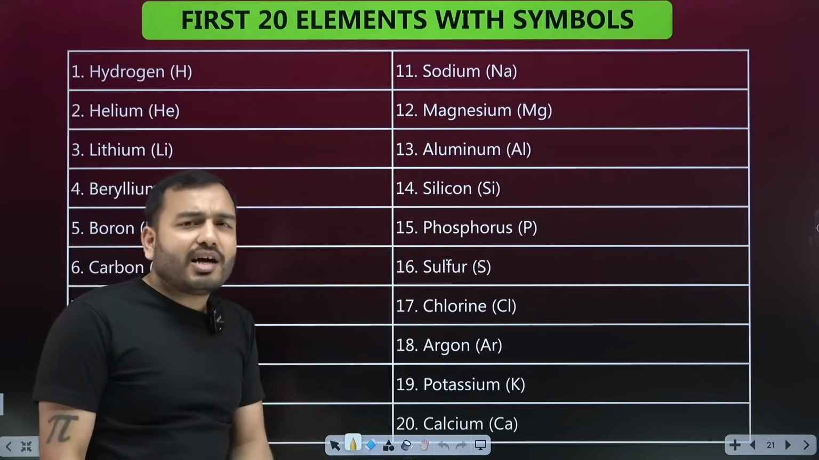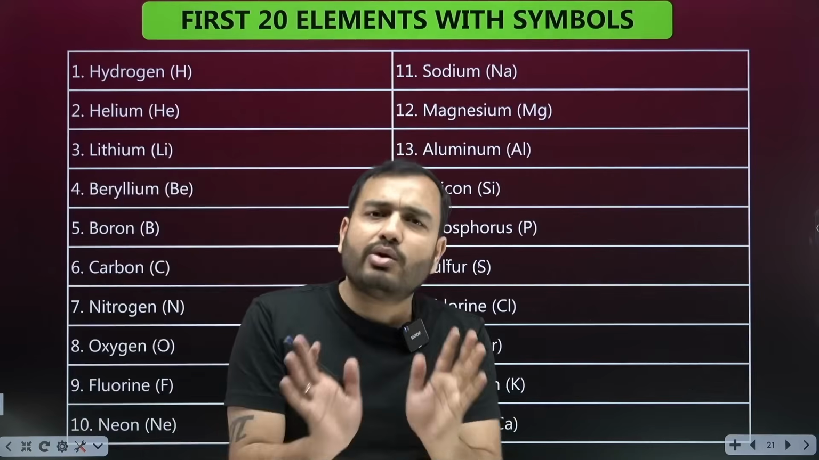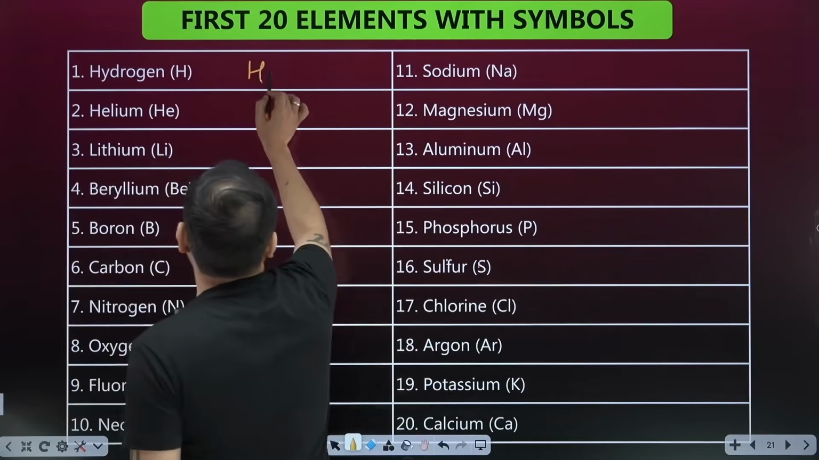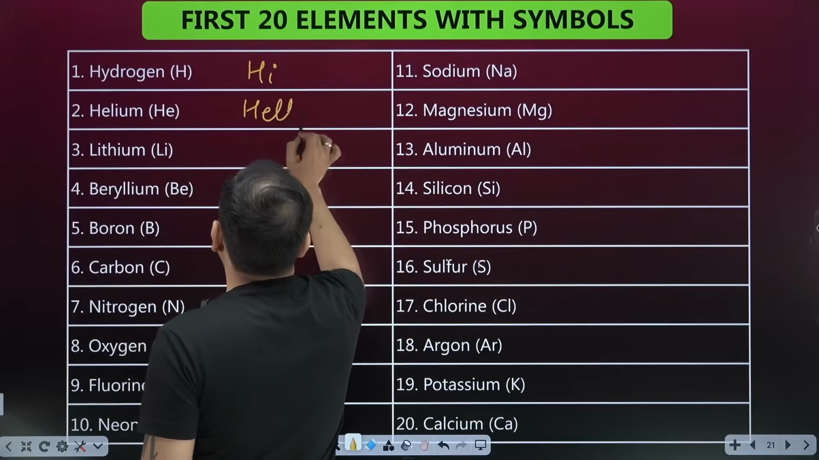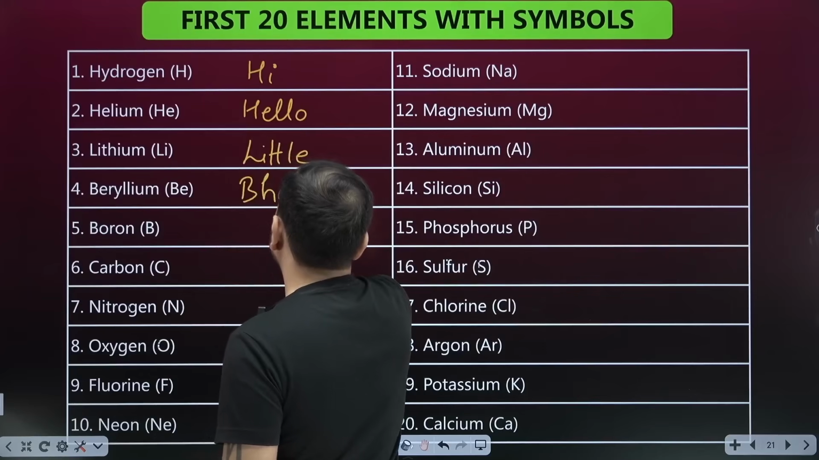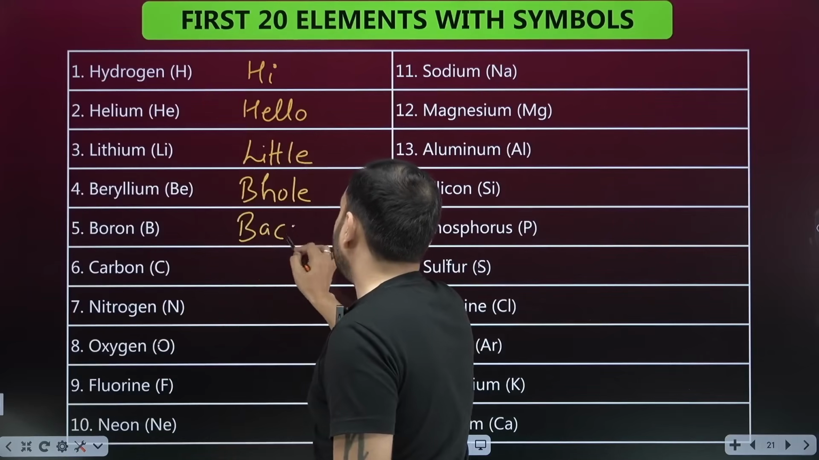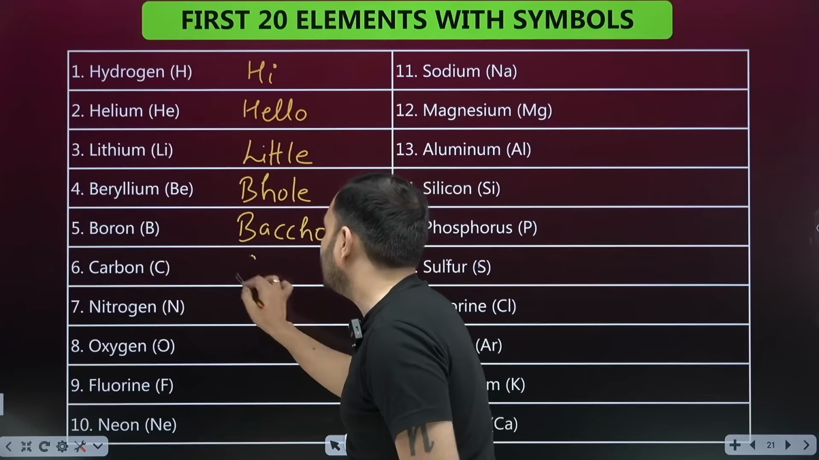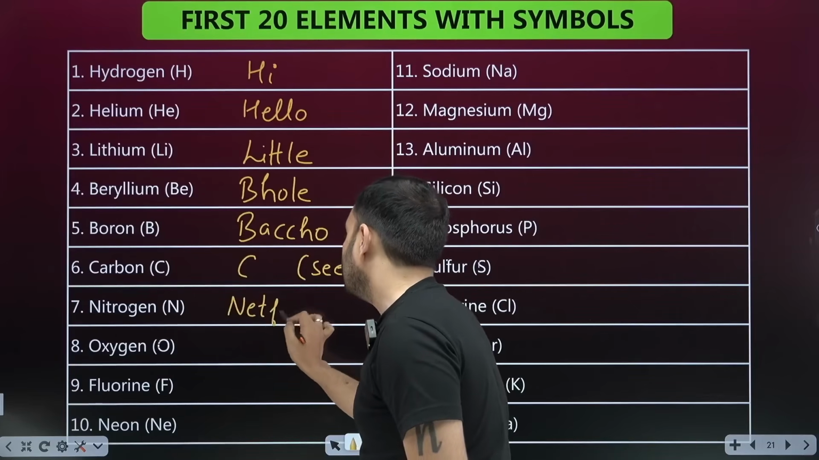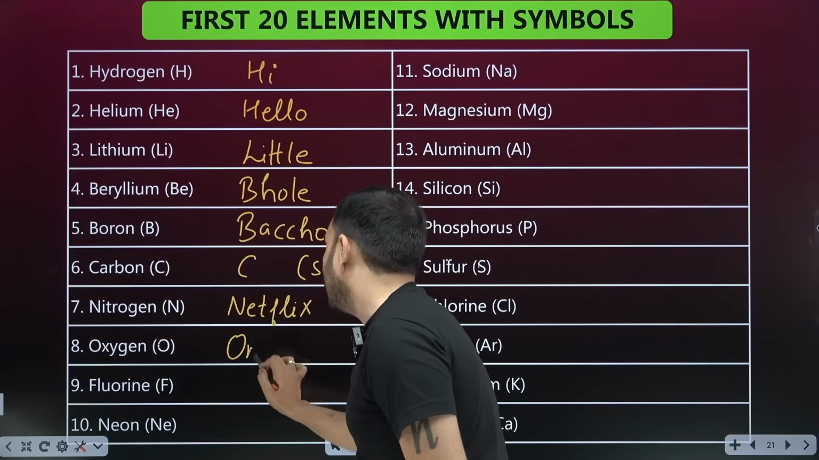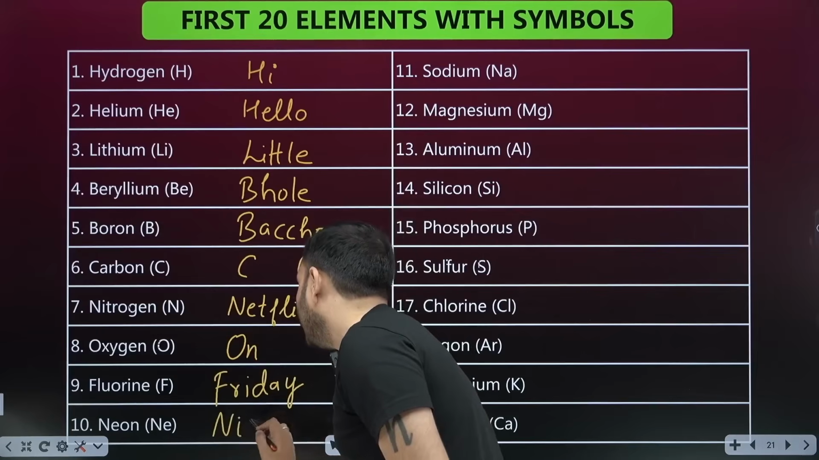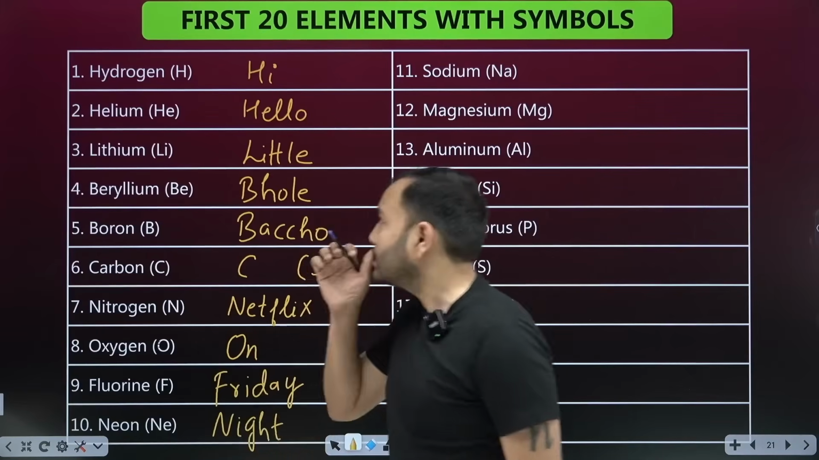I am telling you a mnemonic for memorizing this. If you need a mnemonic for this and later in chemistry, still I am telling you. So what is the mnemonic? Hi, hello, little, bhole, bachcho. Hi, hello, little, bhole, bachcho. C means see. See Netflix on Friday night. On Friday night. Now you can remember from this.